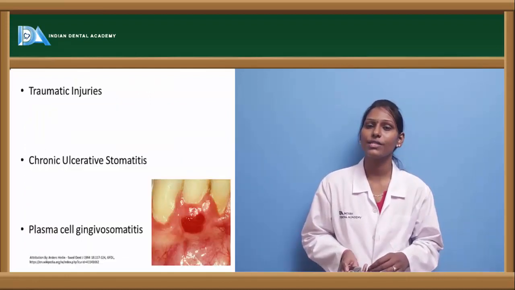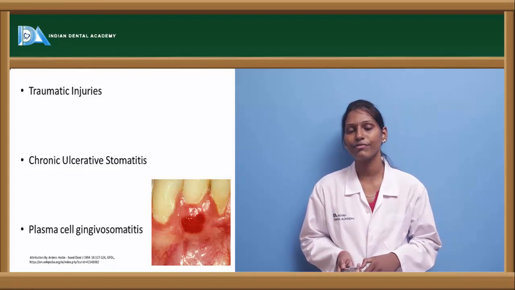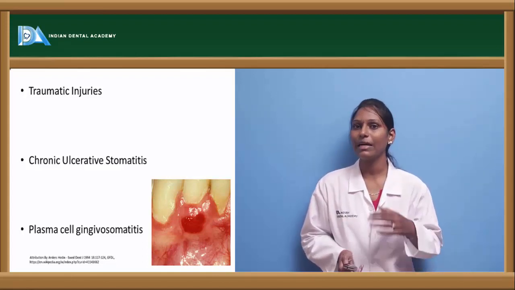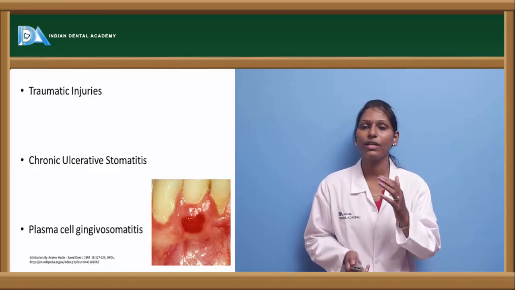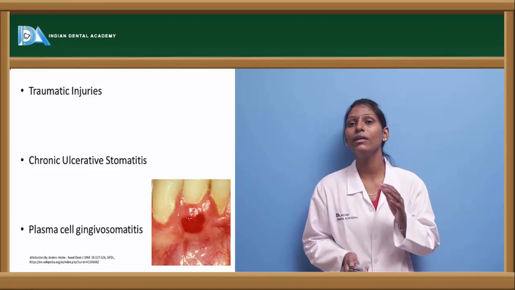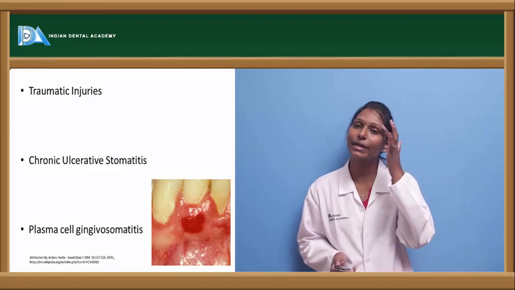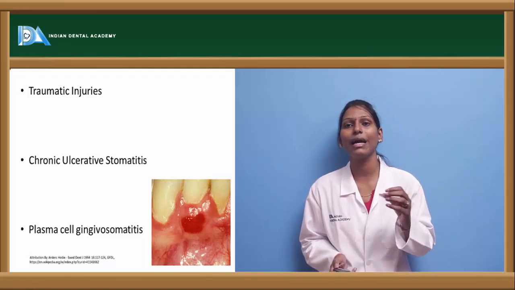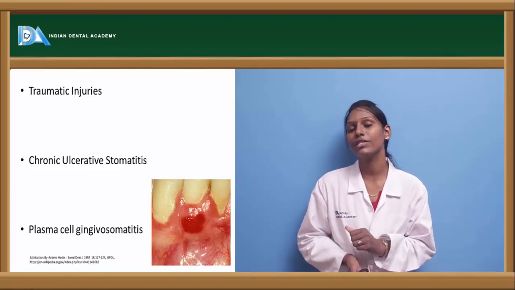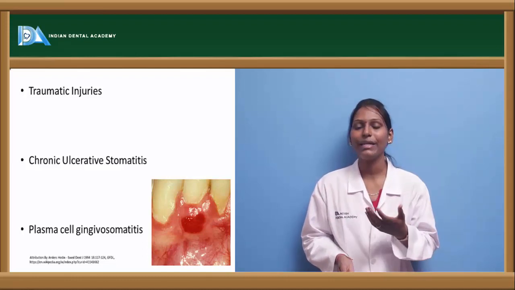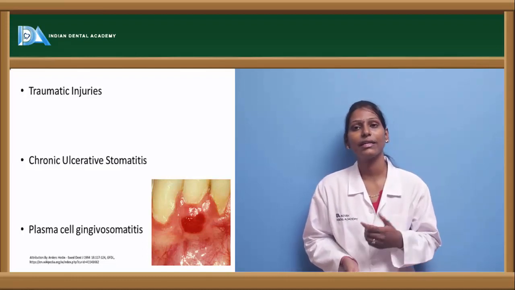And other conditions which are associated are traumatic injuries, as we already discussed, like morsicatio buccarum. Usually along the plane of occlusal line, patients will have hyperkeratotic areas. Few patients who have this cheek biting habit will have a linea alba-like condition where keratotic borders will be seen. In severe cheek biting, there will be ulcerations and erosions, which result in morsicatio buccarum, and this case will have severe pain and burning sensation while taking spicy foods.